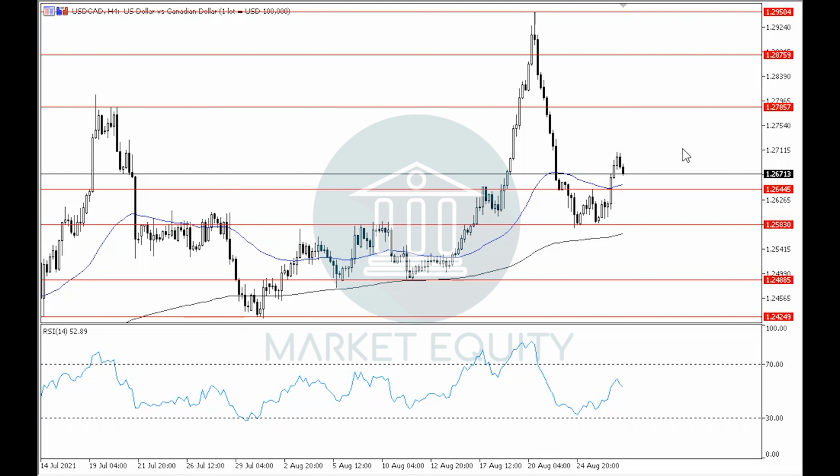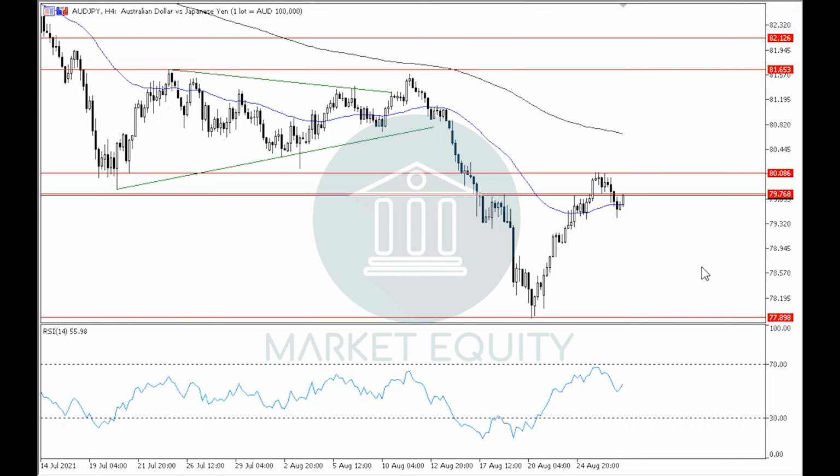Let's move on to the Australian dollar versus the Japanese yen. In the previous video, we said that the pair is moving in a sideways correctional movement and we were expecting it to rebound downwards off of the upper boundary of it and target level 80.10. The pair reached level 80.10 and then broke downwards through it to continue to form a low around level 77.90, which it then rebounded upwards off of to retest level 80.10 once again.